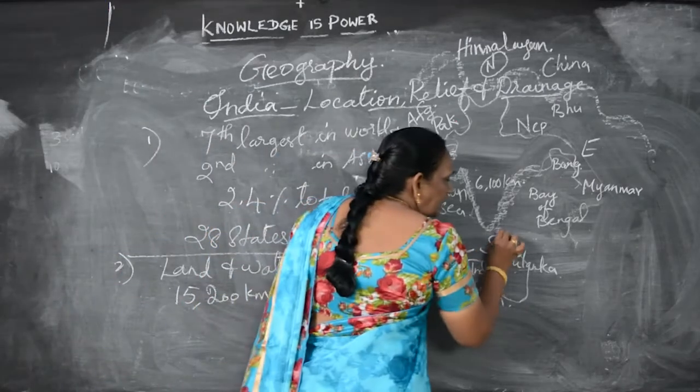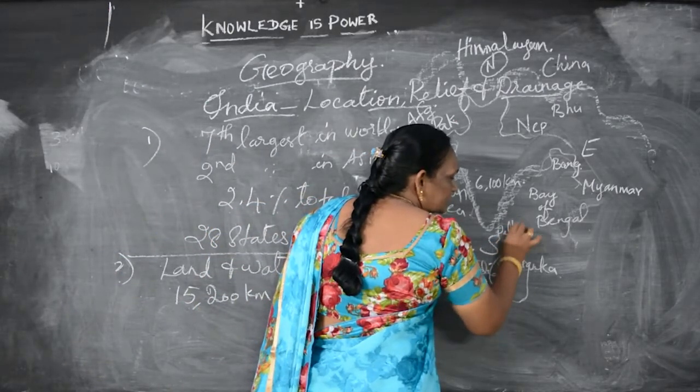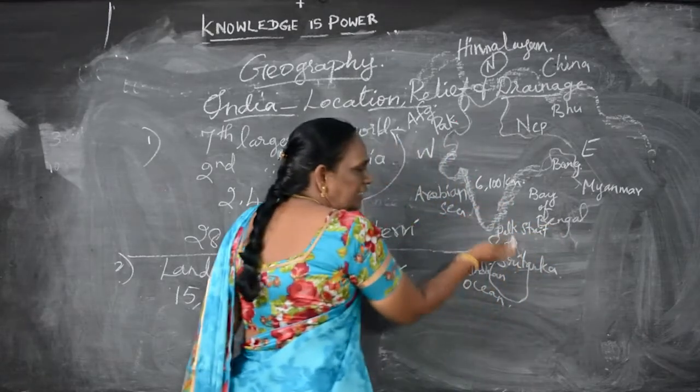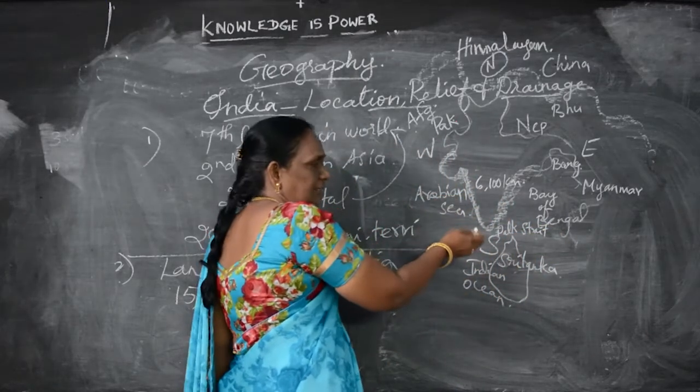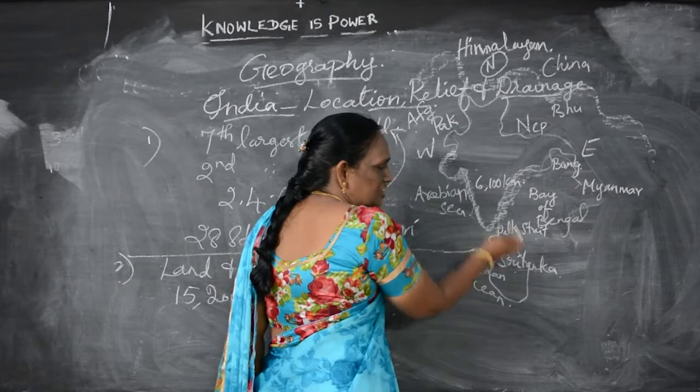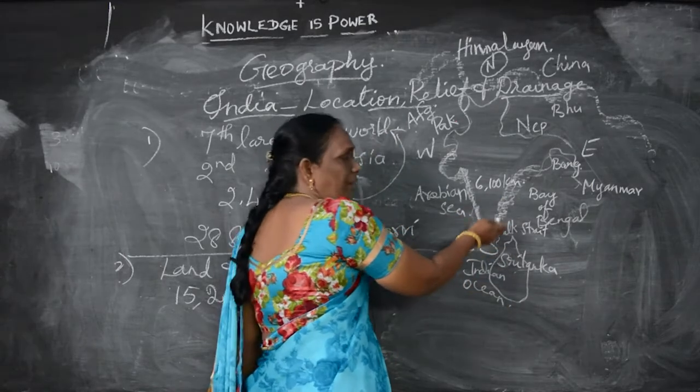Here is the Palk Strait. It divides India and Sri Lanka. There is a strait in between India and Sri Lanka that is called the Palk Strait.